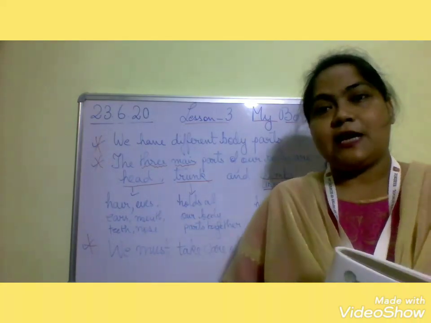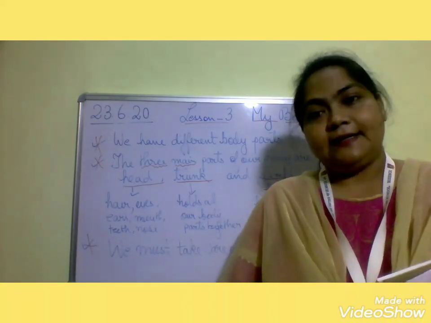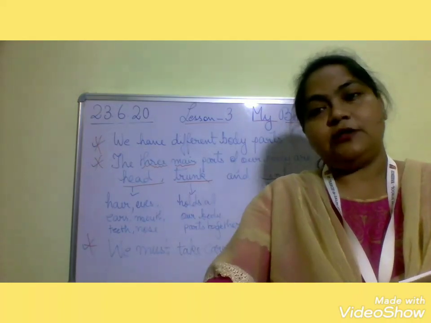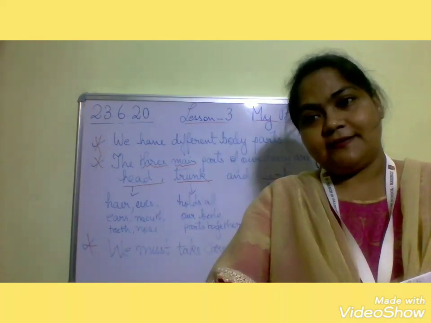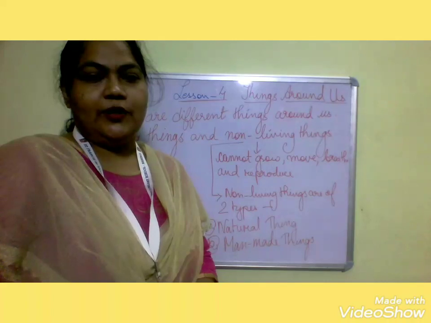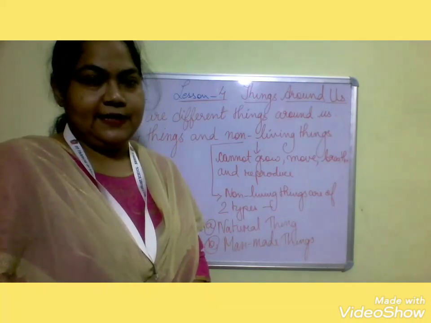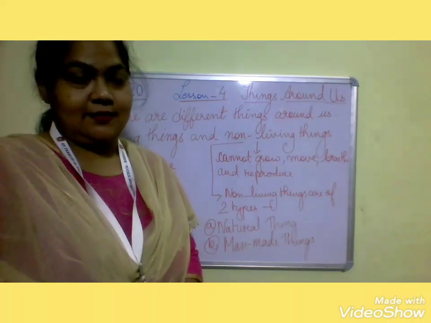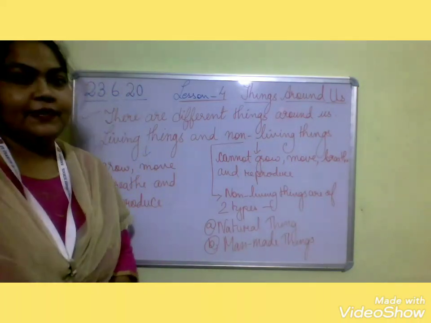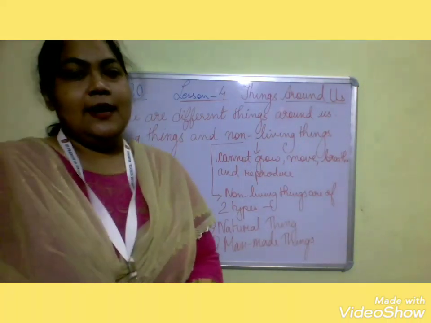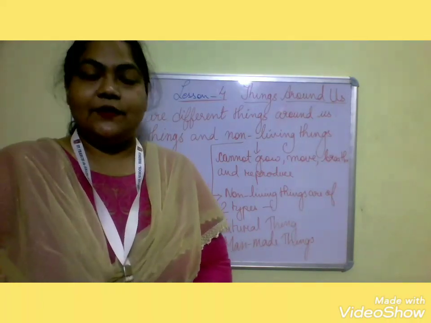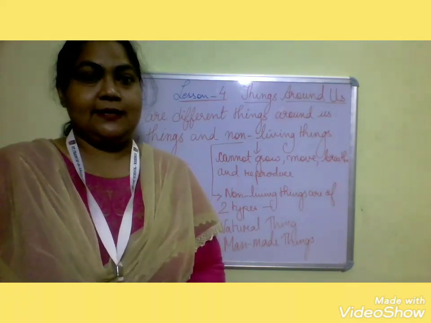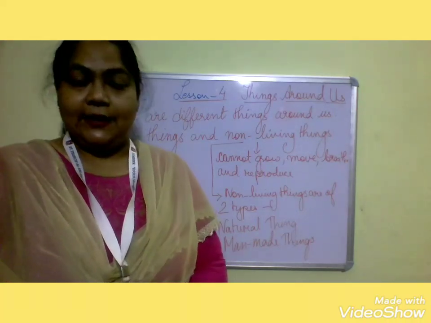Now we are going to start with the last lesson, that is lesson number 4, Things Around Us. So there are different kinds of things around us. We can see different kinds of things around us, that is both living and non-living.